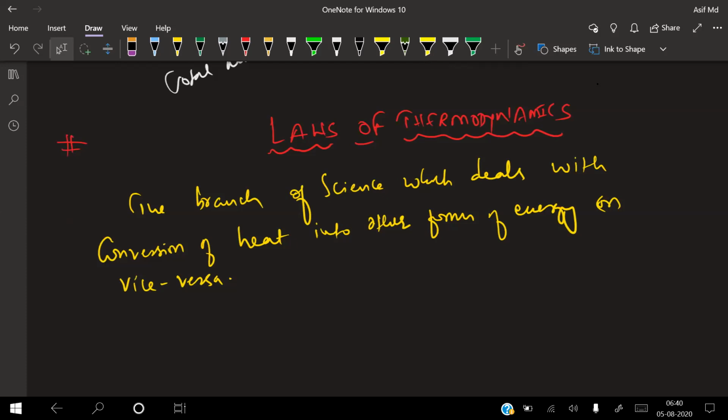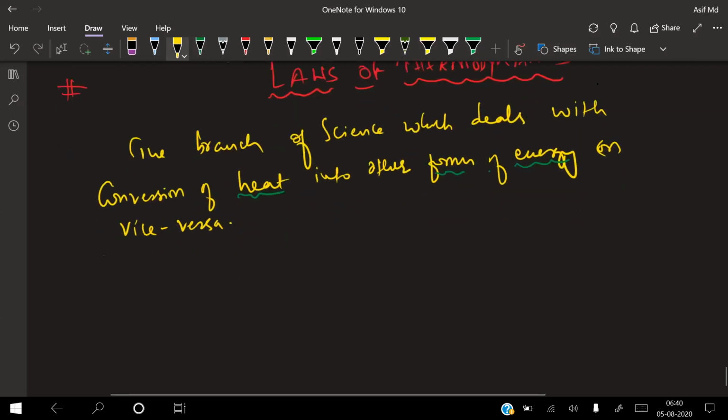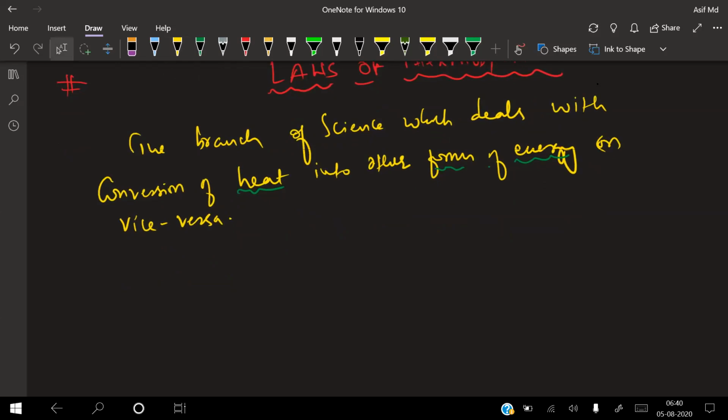Yes, sir. So the branch of science which deals with the conversion of heat into other forms of energy, or vice versa, is called thermodynamics. Now, what generally we use in thermodynamics is pressure, volume, and temperature. And these are described as a system. That means the relation between these variables is called what? Equation of state.